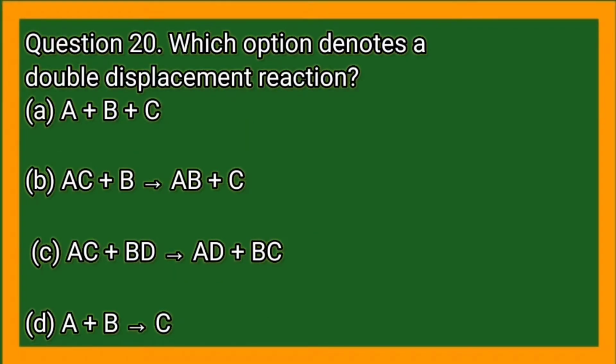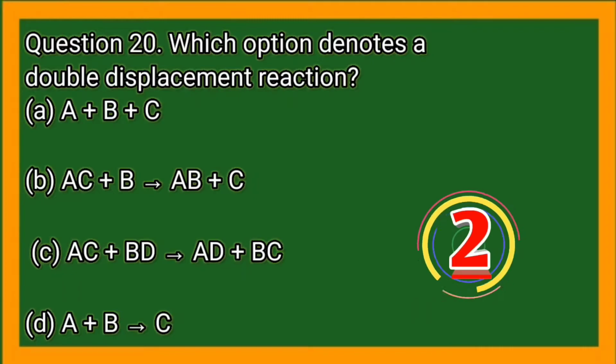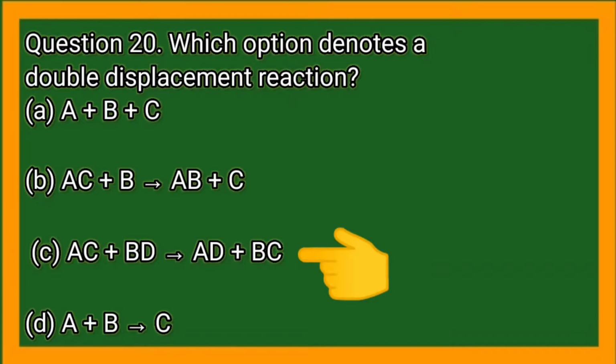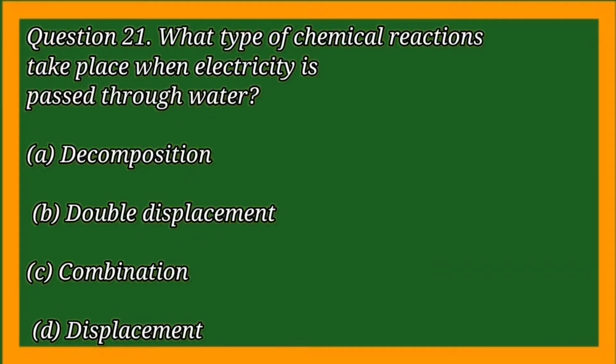Which option denotes a double displacement reaction? What type of chemical reaction takes place when electricity is passed through water?